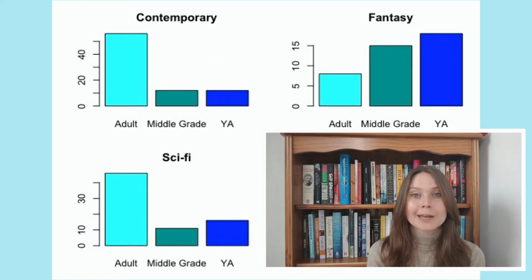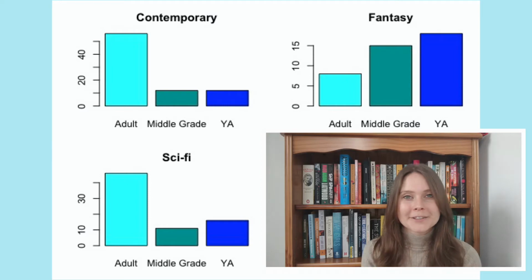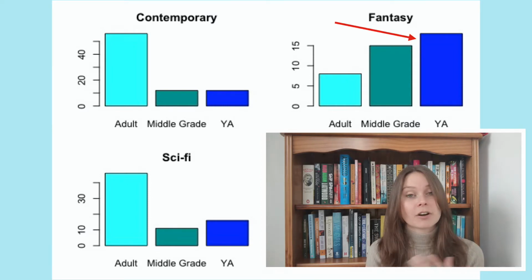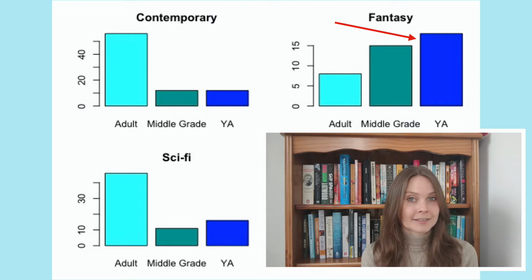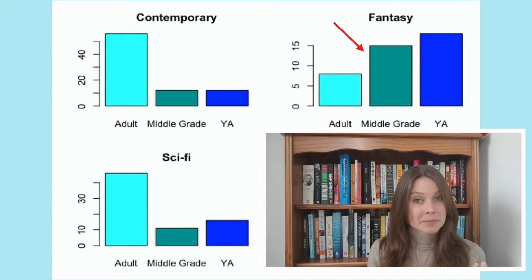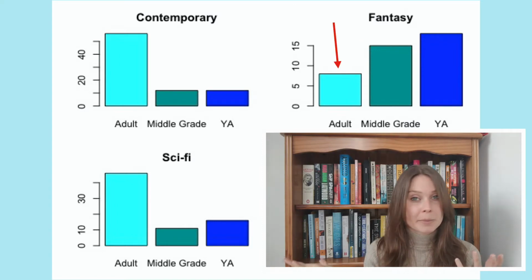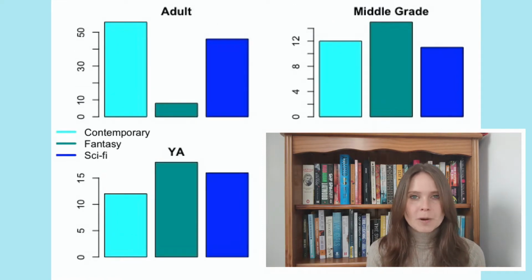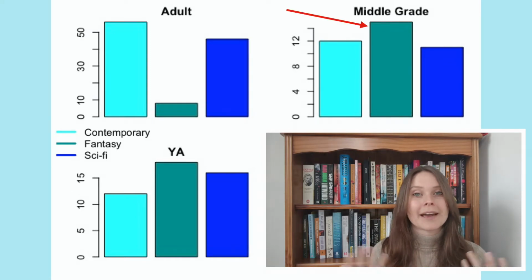And so the top two ranking genres both have more adult titles than YA, which makes sense. But in fantasy, yes, there are fewer titles, but I have way more YA in fantasy than anything else. And actually, it's followed closely by middle grade, and adult is trailing way behind. Middle grade in general is where I have the fewest titles, but fantasy is where I have the most middle